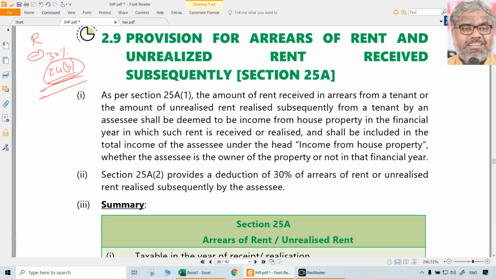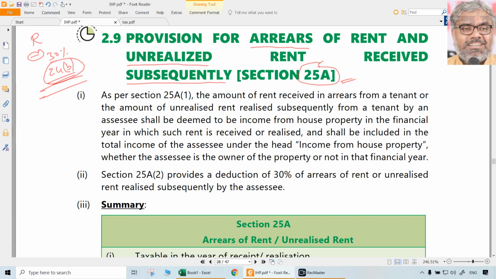Then section 25A is very important because in any question this can be an additional point. In every question of income from house property, one more additional point can be added in the form of 25A. Nothing special here, just taxability only. Arrears of rent and unrealized rent. Earlier it was unrealized and earlier it was not received by the SSE. Now it is received subsequently.